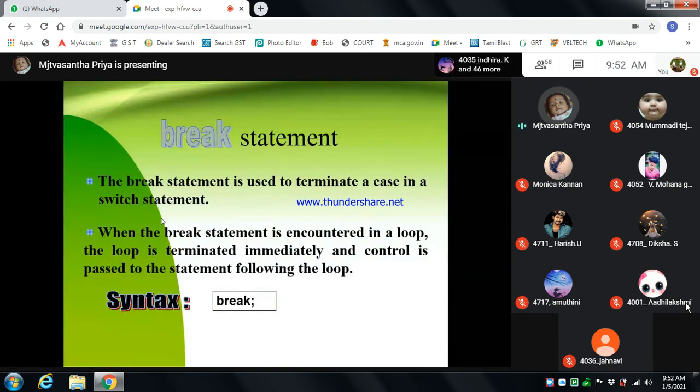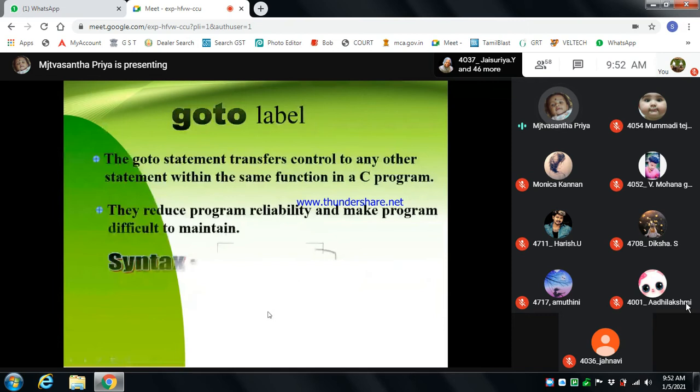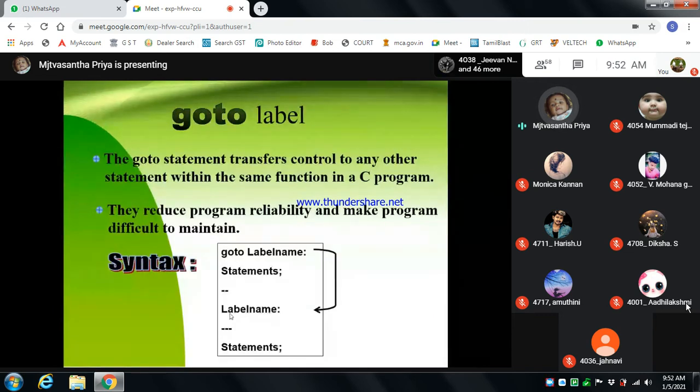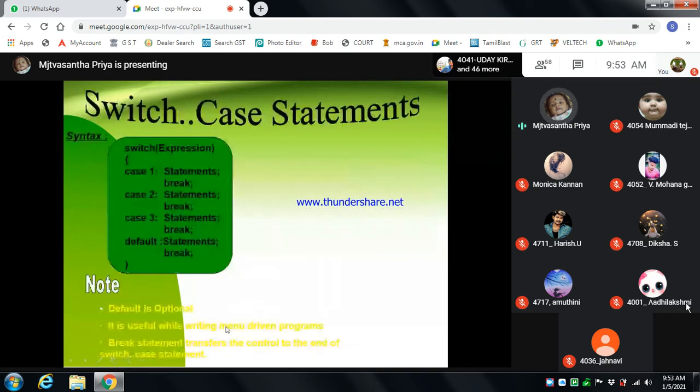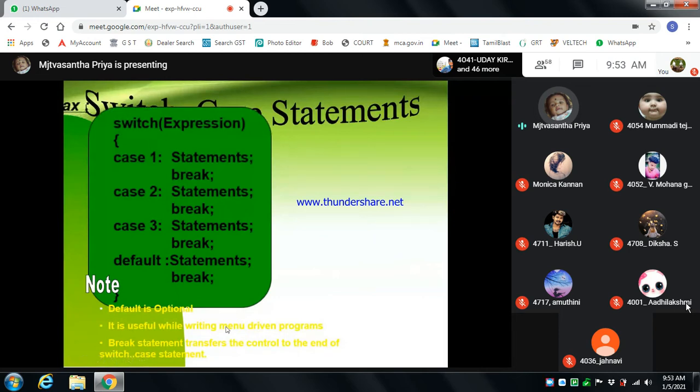The syntax for break is break semicolon. Then goto label, where a label name is given, and that label name can be executed in the statement. The goto statement can transfer control to any other statement. This reduces reliability in making programs, so it is difficult to maintain.